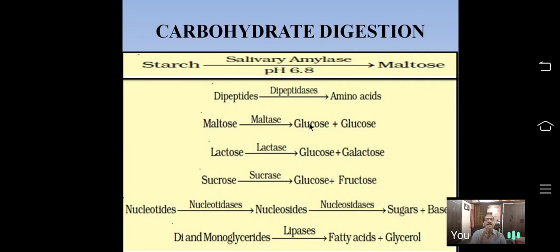In our body, all complex food is converted into simple food. So this is called digestion. After the digestion, the small intestine will absorb all the digested food.